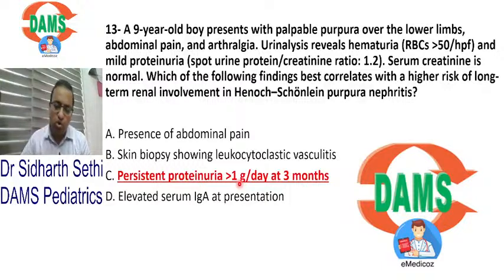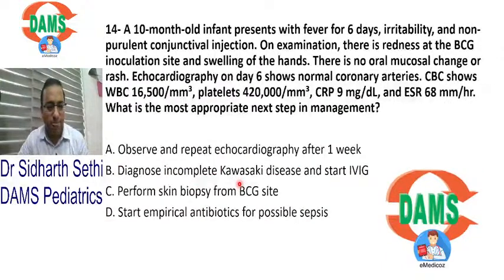Now the next two questions are on Kawasaki. Now all of you should know everything about Kawasaki. So I'll do Kawasaki for the next 10 minutes. Here is an infant who has fever, conjunctival inflammation, which is non-purulent, typical of Kawasaki. But that's it, guys.